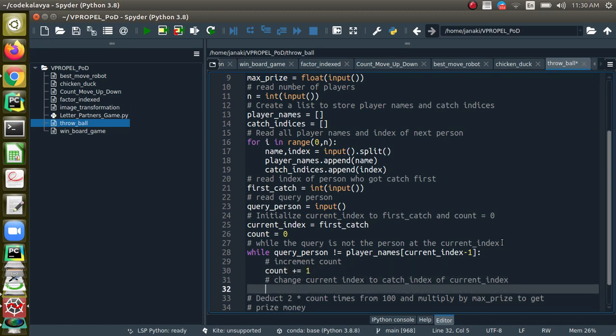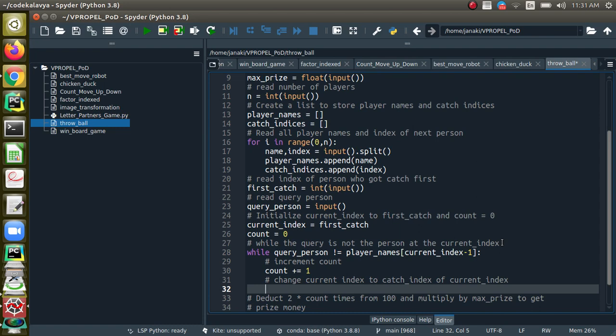If the person you are currently looking at is not the query person, then where you should go is to the person who caught the ball when it was thrown, right? Where will that information be? That information will be in the catch indices list at the index current index -1.